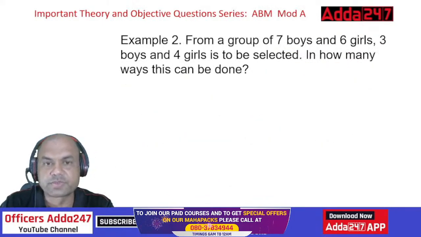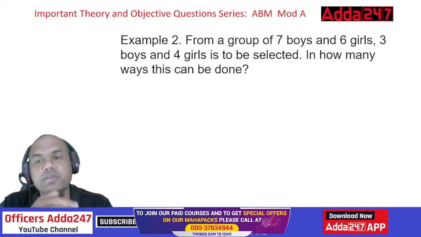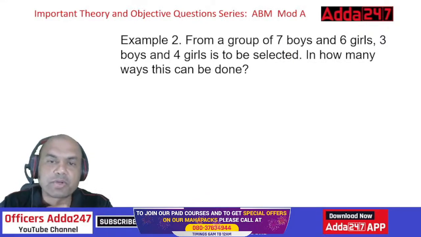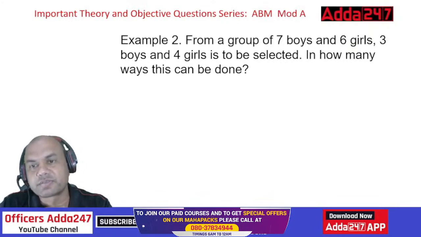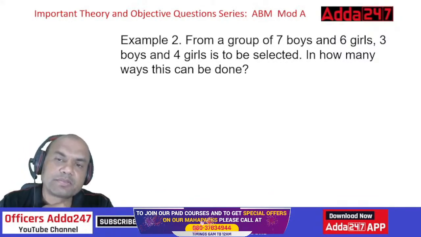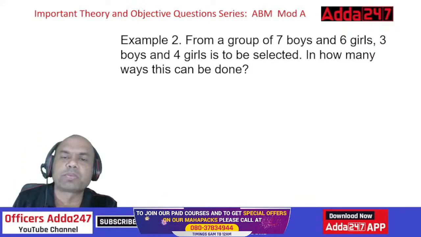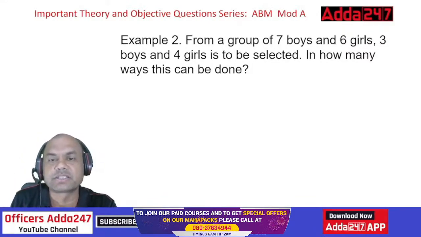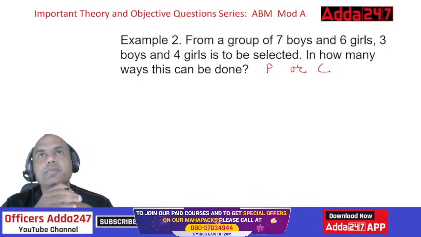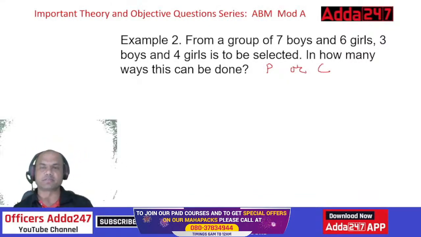Okay. Next one. From a group of 7 boys and 6 girls, 3 boys and 4 girls are to be selected. In how many ways can this be done? Now tell me again, whether this problem is of permutation or combination. Write in the comment section, just write P or C. Write it fast. Is it P or is it C?